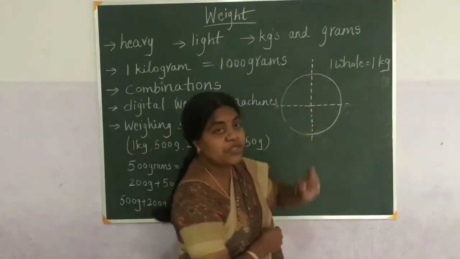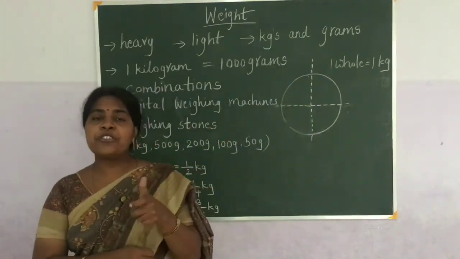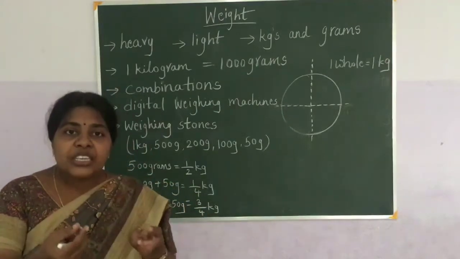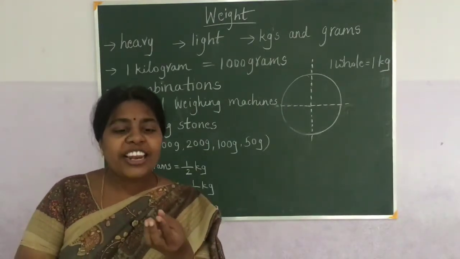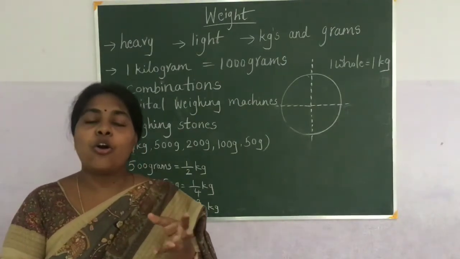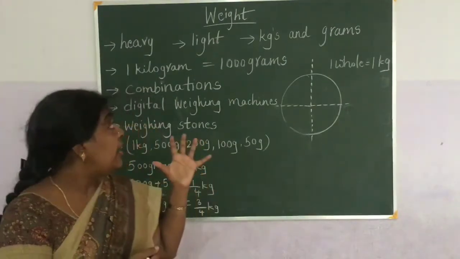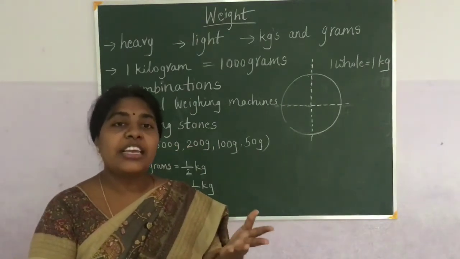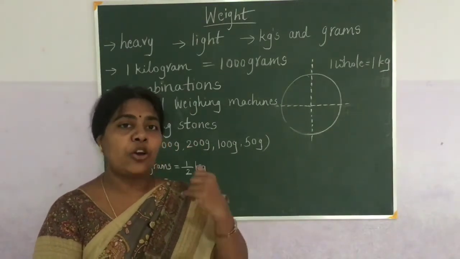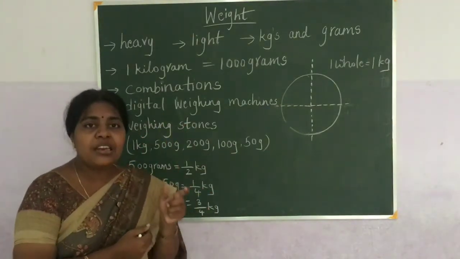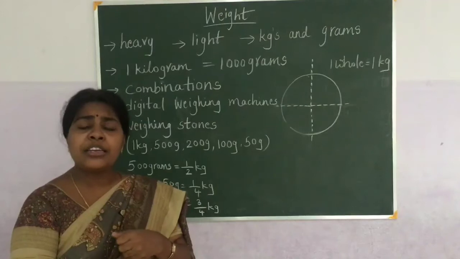So this is grams. What is the difference between grams and kilograms? Grams means the things which are less than kilograms. And the things which we bring more than grams are kilograms. Is there any relationship between grams and kilograms?